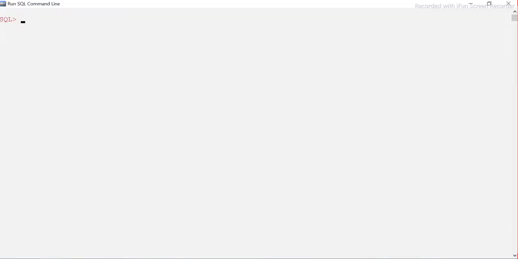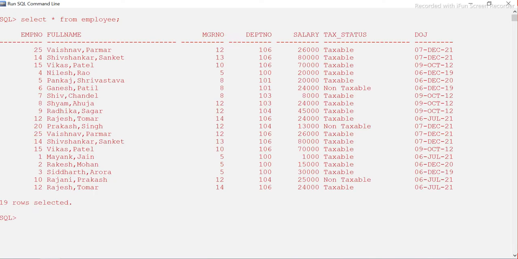I already have a table. We will use this employees table. We have 19 records, and we will use this department number column to aggregate the salary based on department number. So DEPT number, and then sum of salary. This is the aggregate function, guys. I hope that you know about aggregate functions. If not, you have to go and watch one more video related to aggregates, then we will be able to understand this question.